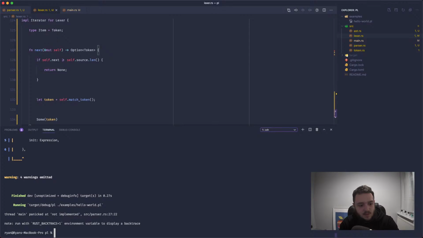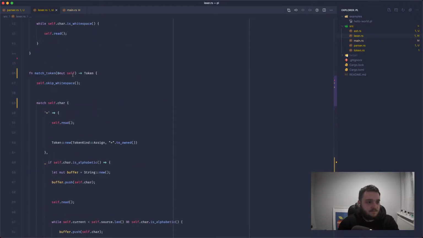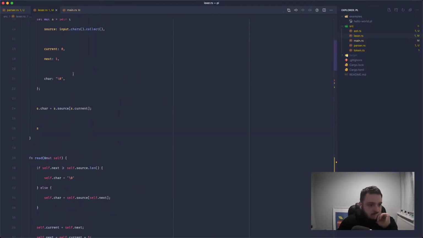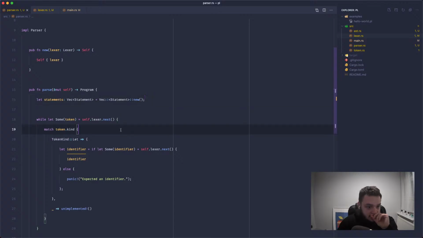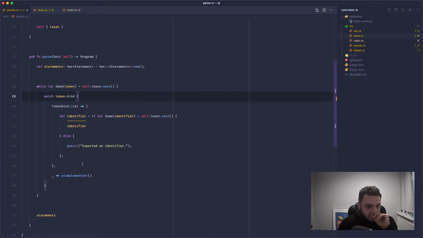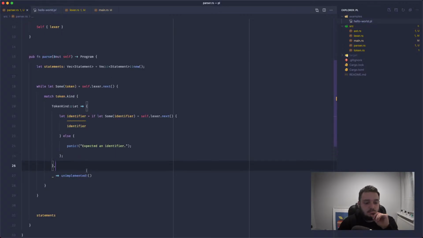So does this compile? It does, but it's saying that something is not implemented on line 27. Actually, it's telling us something's not implemented inside of parser, which in our case is going to be the equals sign. Cool. So I think we're all good in terms of this little refactor.